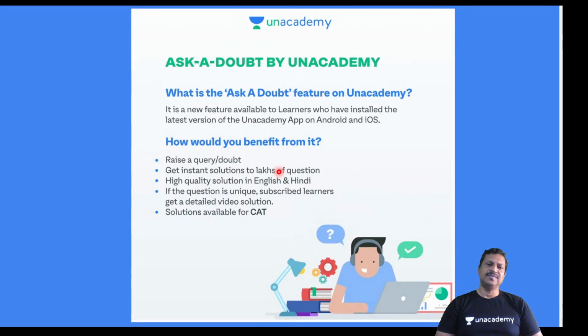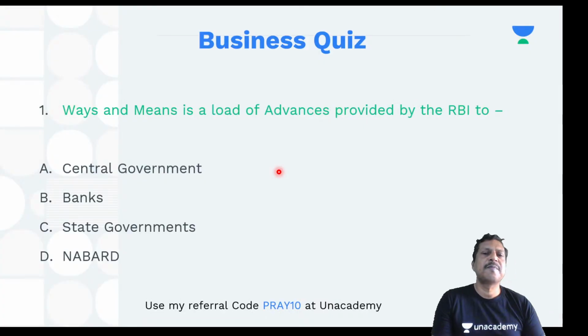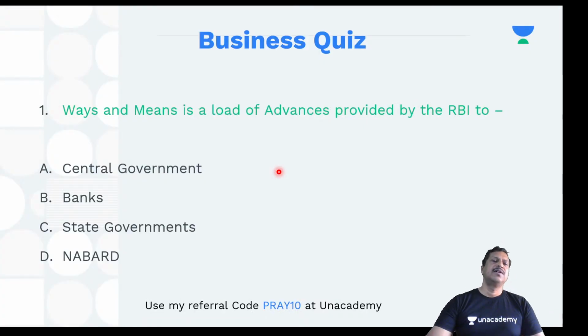All right. Okay. So let's start. So here you go. The first question. Ways and means is a load of advances provided by the RBI to whom? Ways and means.